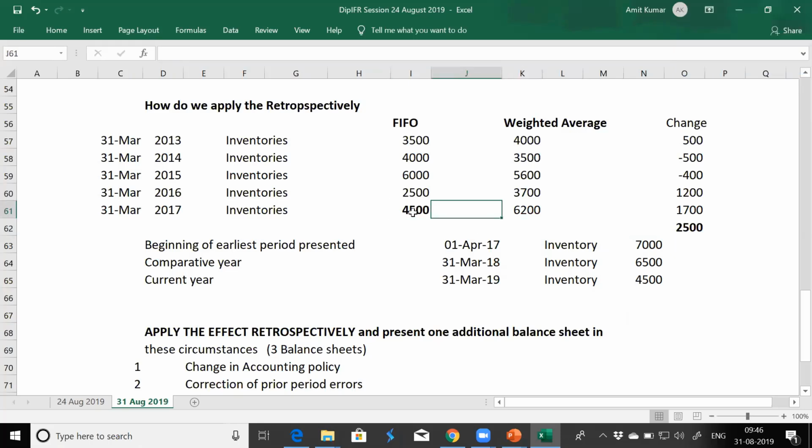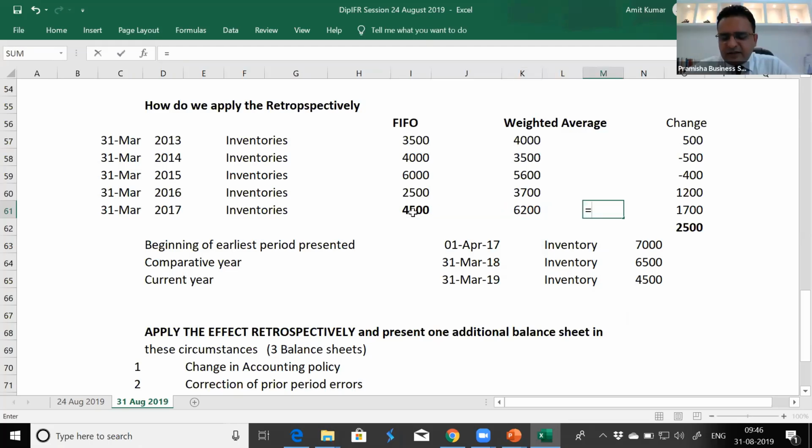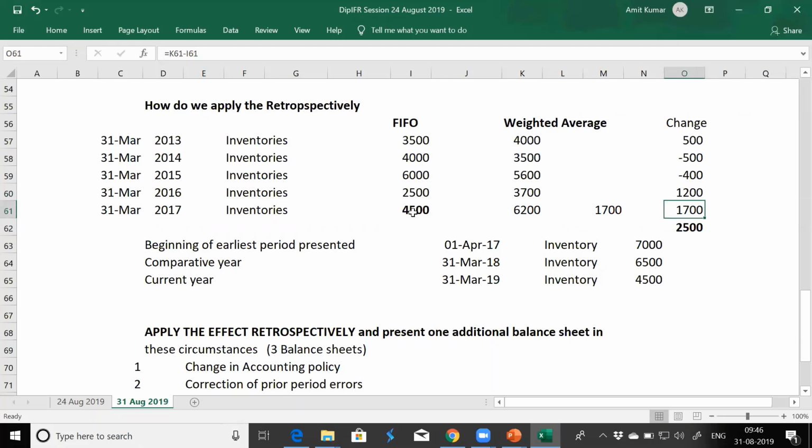Sir, but for 1st April 2017, we have to take weighted average value, no? Yes, one second. Since I've taken some imaginary figures, this difference should be same. No, sir. I'm talking about the 400 and 1200 difference, sir. Which one?